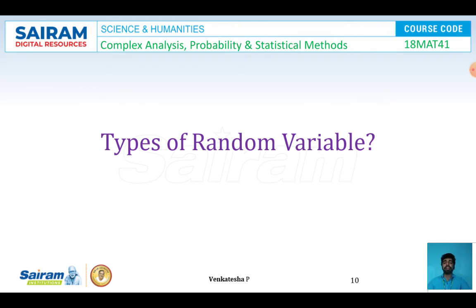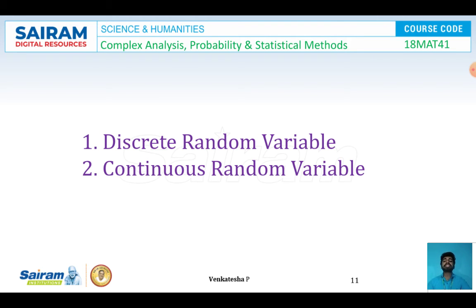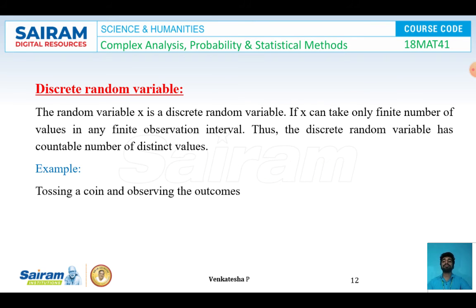Types of random variables. Mainly we have two types of random variable: the first one is discrete random variable and the second one is continuous random variable. Now we'll see what is discrete random variable and what is continuous random variable. Discrete random variable: the random variable X is a discrete random variable if X can take only a finite number of values in any finite observation interval.